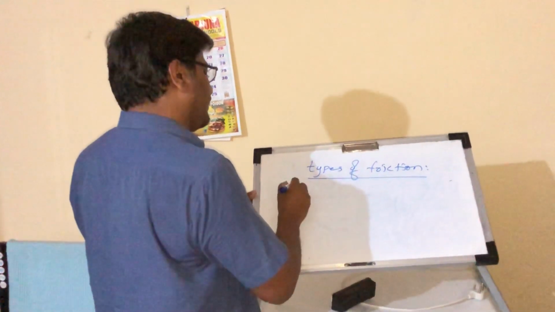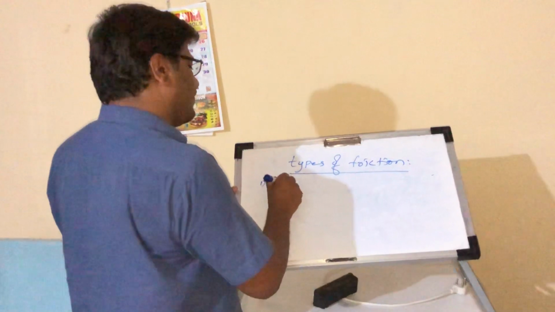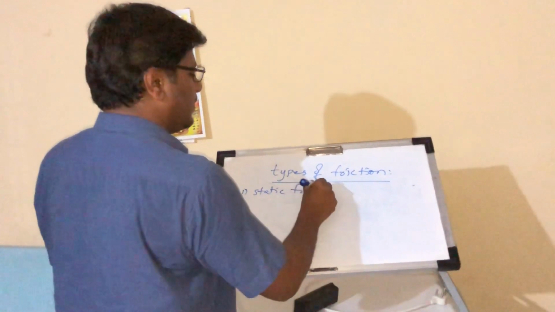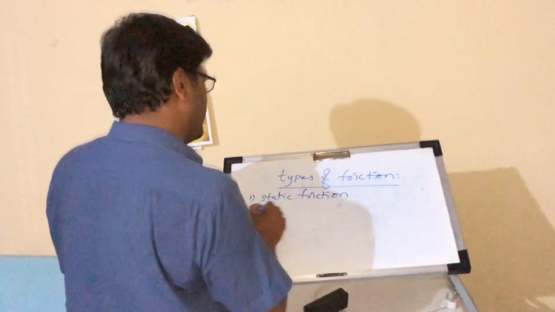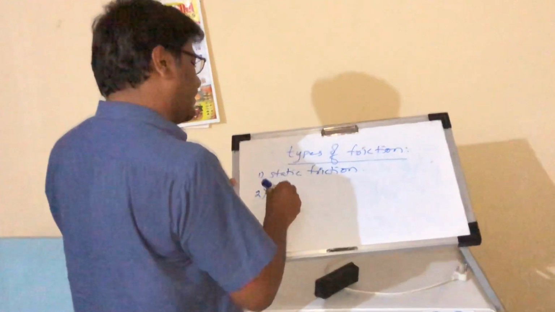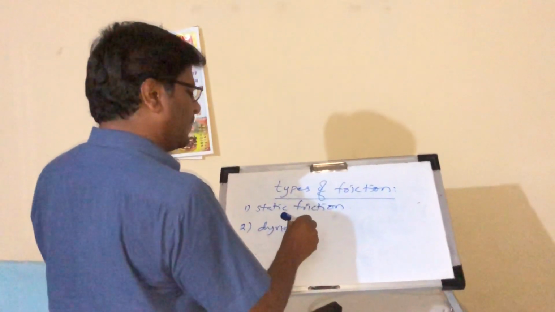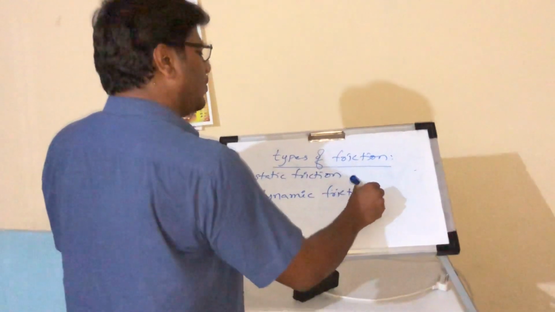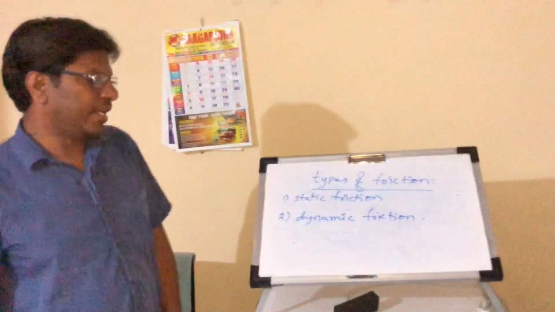One is static friction. The second one is dynamic friction. Static friction and dynamic friction.